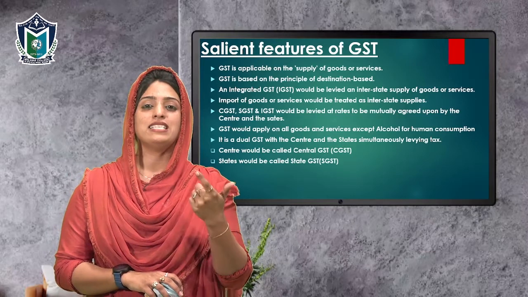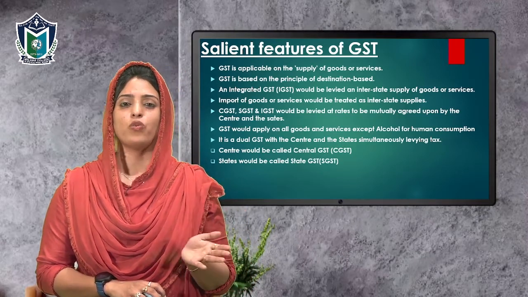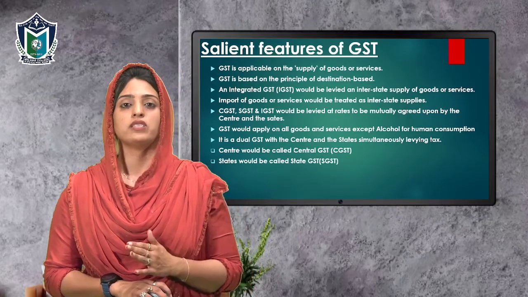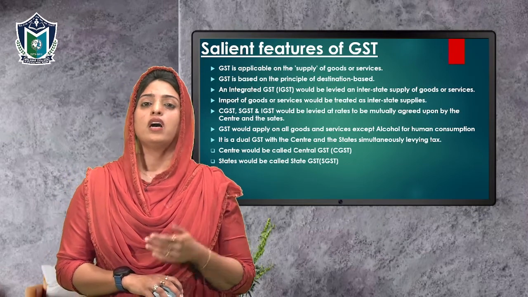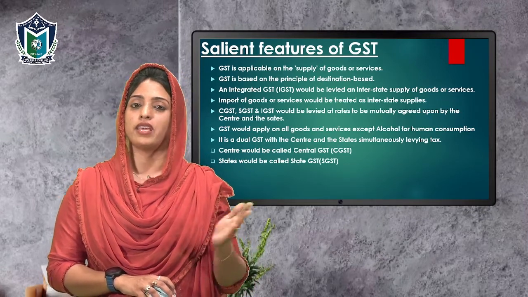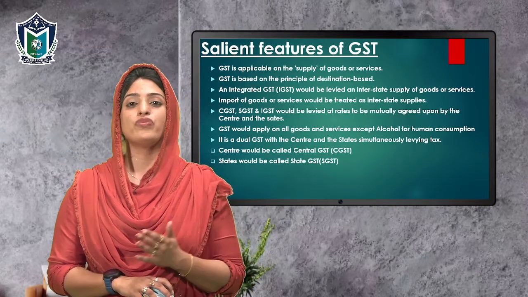So, what will be interstate supply? Interstate supply is when the recipient is in one state and the supplier is in another state. Then we can know it as interstate supply. For example, the recipient is in Kerala and the supplier is in Orissa. So this is a pure case of interstate supply.